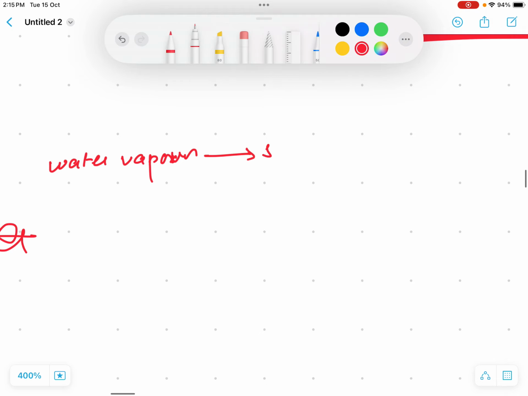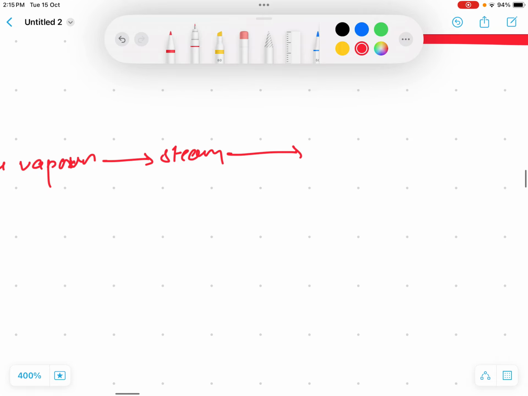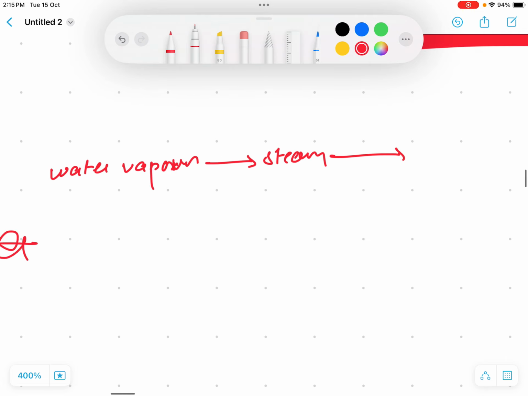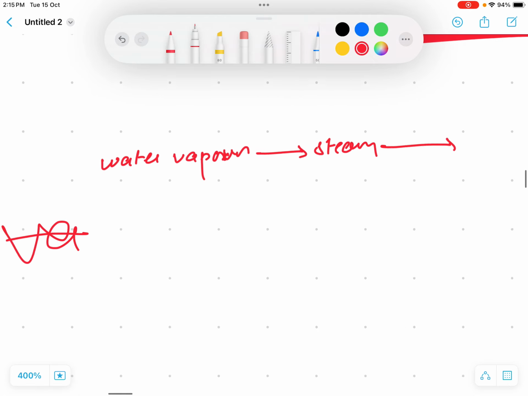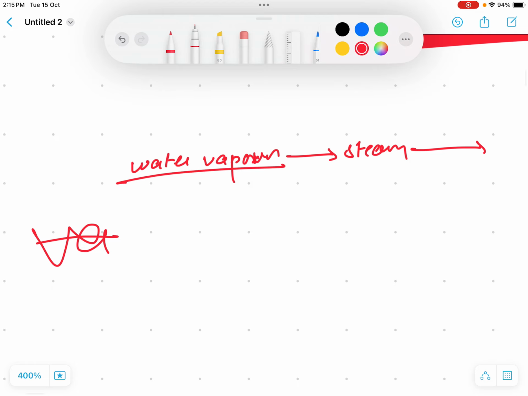If I cool the water vapor, it becomes what? Steam. Right? If I again cool the steam, then it becomes what? The temperature decreases, right? So let me explain this by writing the temperature.